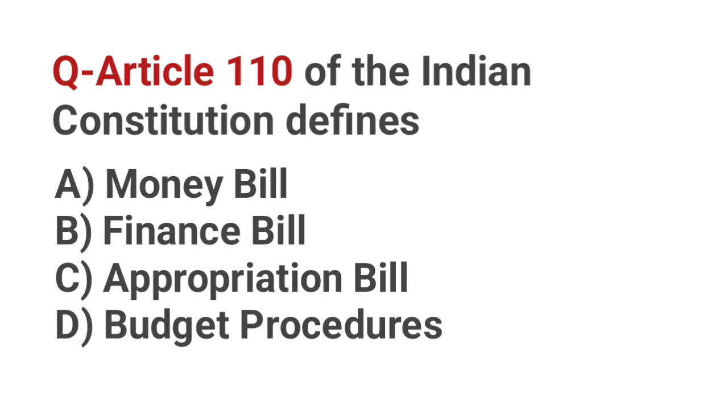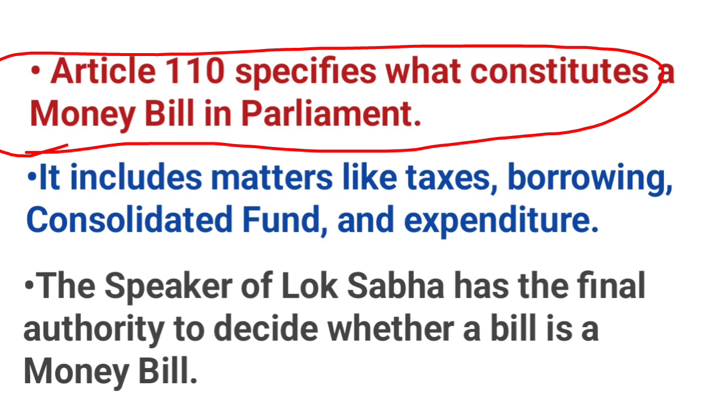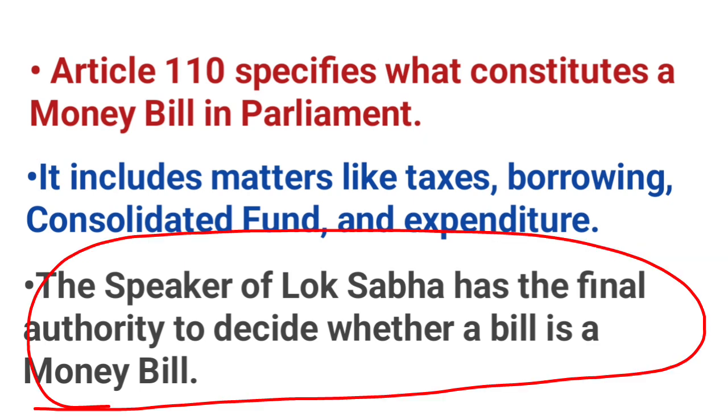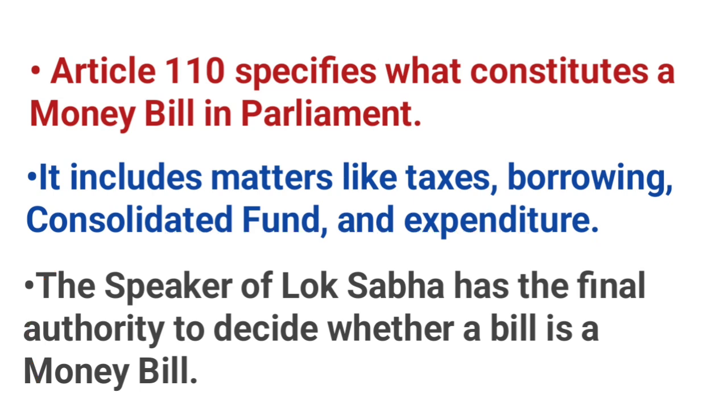Article 110 of the Indian Constitution defines. Correct answer, A. Money bill. Article 110 specifies what constitutes a money bill in Parliament. It includes matters like taxes, borrowing, consolidated fund, and expenditure. The Speaker of Lok Sabha has the final authority to decide whether a bill is a money bill.